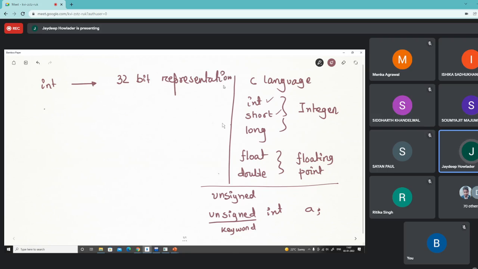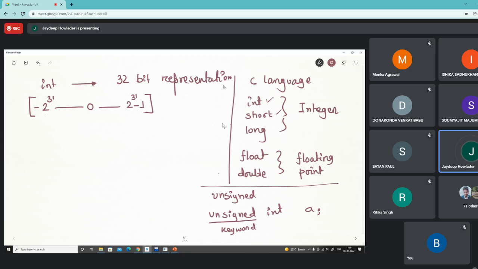It runs from minus 2 to the power 31 to 0 and then up to 2 to the power 31 minus 1. So if I declare an integer, the C compiler will handle data whose lowest value is minus 2 to the power 31 and whose largest value is 2 to the power 31 minus 1.